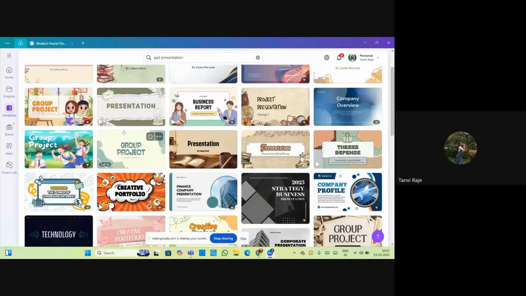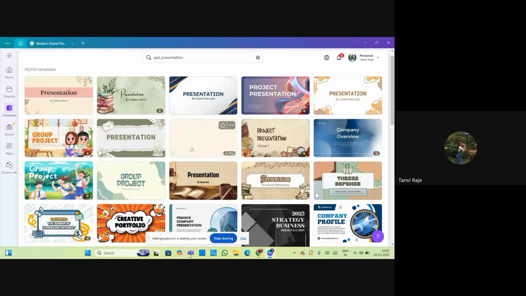And you can add transitions also. So we will take one simple example.